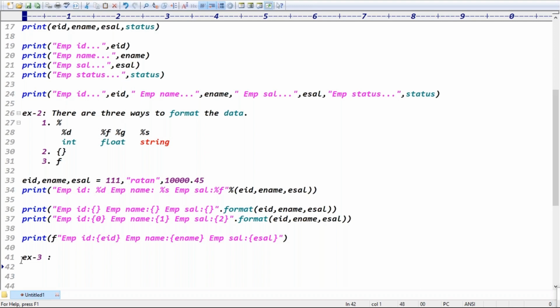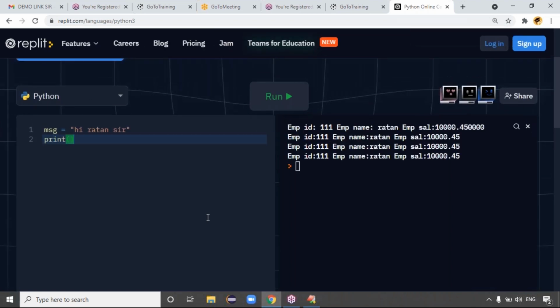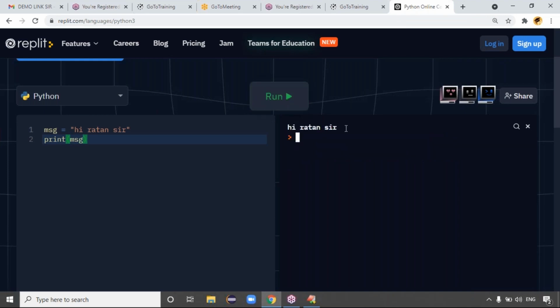Example three: for example, I can take message equal to something like hi Ratan sir. If you take the message hi Ratan sir and want to print it, just print the message, that's it. Run this code, and we get the output, hi Ratan sir. Directly I can also take this message here. Simply click on the run button, and we get the output hi Ratan sir.